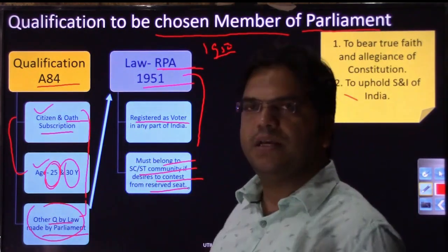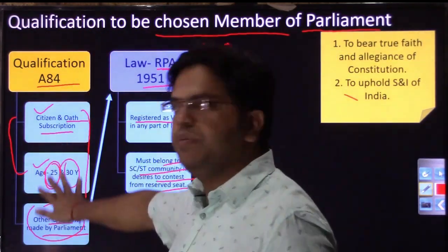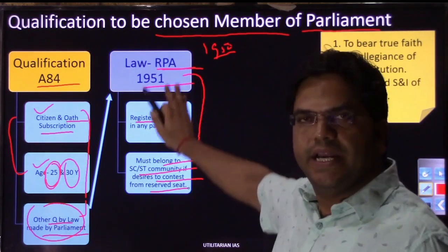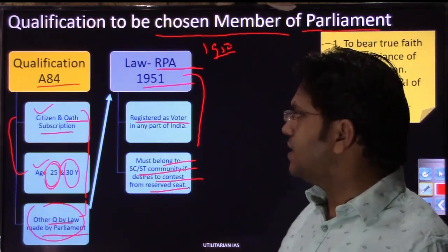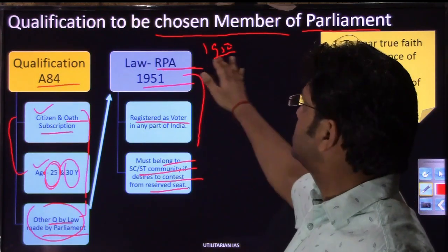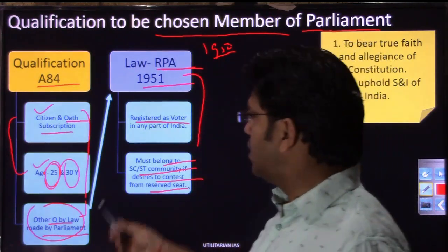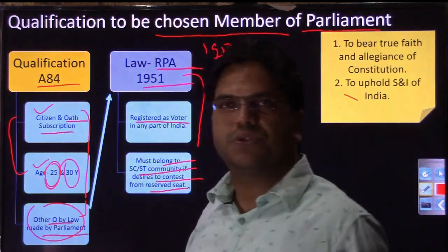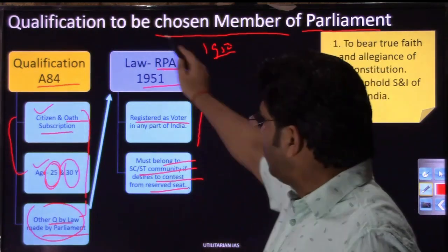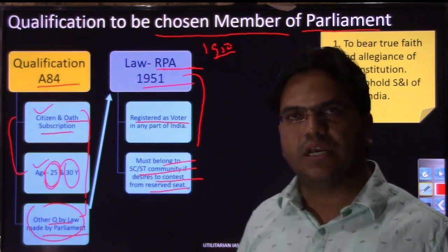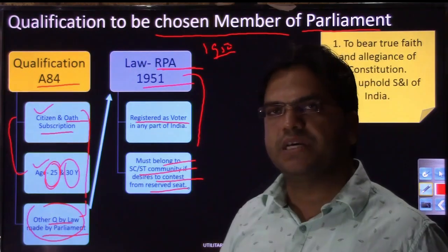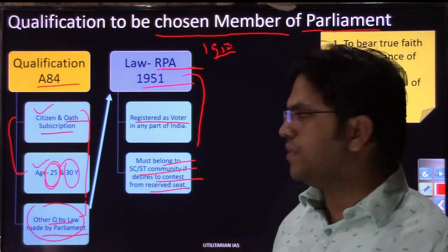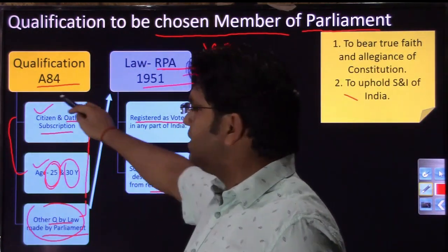I am again repeating that there are certain qualifications that have been mentioned in the constitution and there are certain qualifications that have been mentioned in a law. So if in prelims they ask you what qualifications a person needs to possess to become an MP, then you need to choose all these options, right? Overall that person should have all these qualifications, but if the question asks what are the qualifications mentioned in the constitution for a member to be chosen as a member of parliament, then only these three criteria.